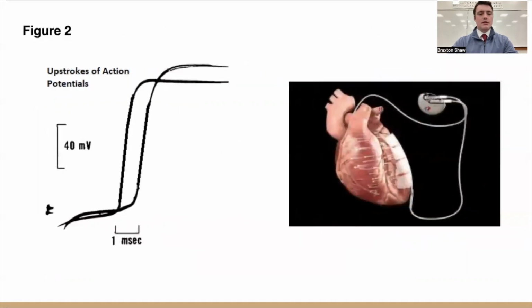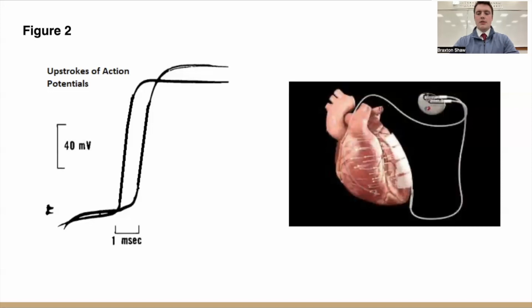Next, figure 2 shows the upstrokes of action potentials. These were recorded simultaneously with 2 intracellular electrodes impaled at a distance of 2.5 millimeters in a ventricular muscle fiber. I have an example with the picture on the right here of some electrodes on heart muscle, and you can see just how the electrical impulses are sent through the heart muscle, giving us upstrokes of action potentials, which were recorded in figure 2.